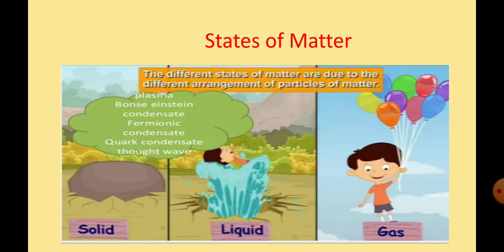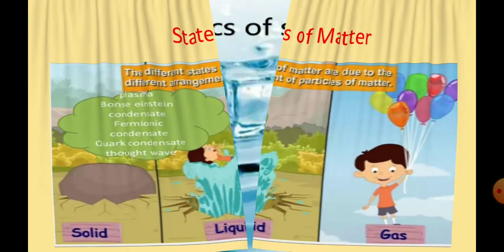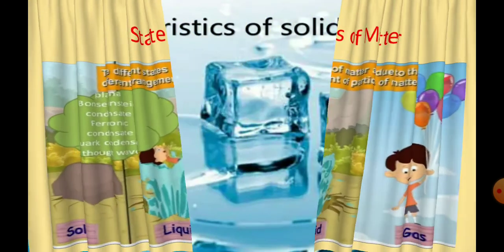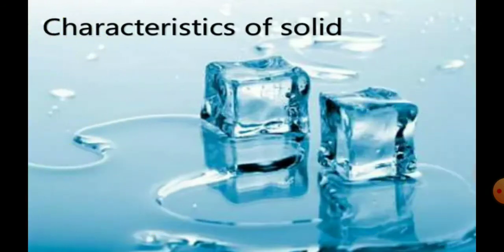And in this lesson, the concepts which we will discuss are characteristics of solids, the general characteristics of solids, how they are classified, the classification of solids, then the different types of crystal structures, their properties, and finally the crystal defects. So these are the things we will discuss in this unit. What are they? Characteristics of solids, their classification, the structure of various crystals, their properties, also the crystal defects. Okay, now in this video we will discuss about the characteristics of solids. So this is the concept which we are going to discuss in this video.